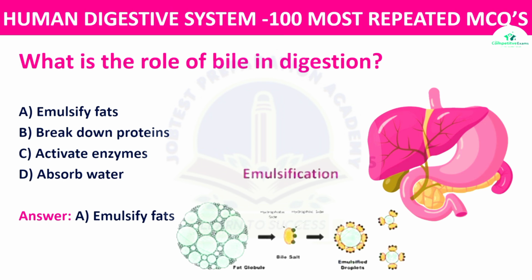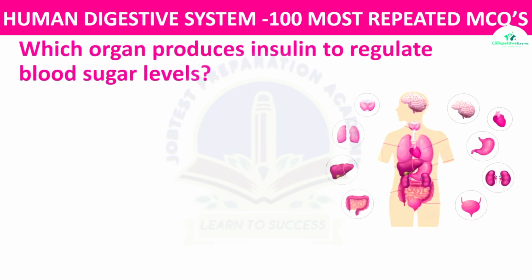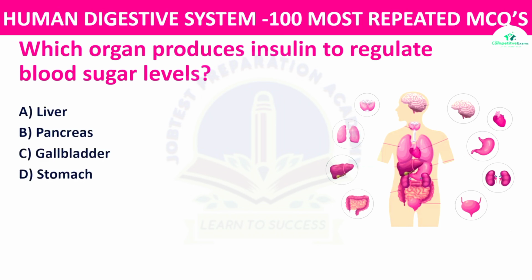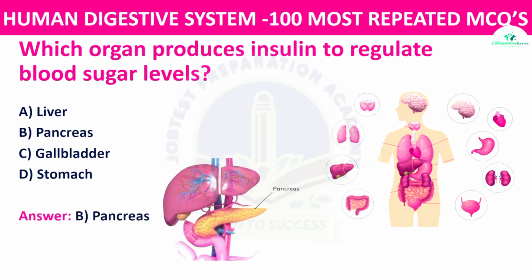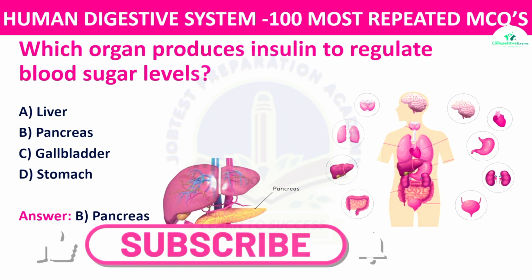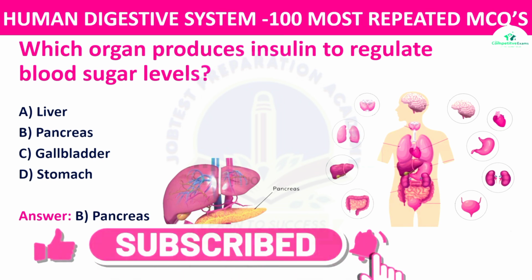Question number 5. Which organ produces insulin to regulate blood sugar levels? The options: liver, pancreas, gallbladder, or stomach. The right answer is pancreas. The pancreas produces insulin to regulate blood glucose levels and facilitate the uptake of glucose by cells.